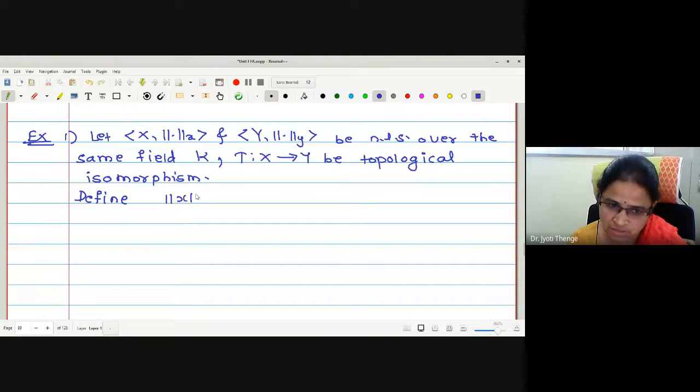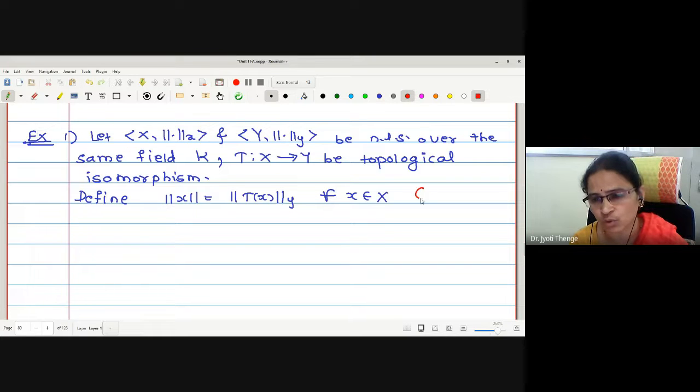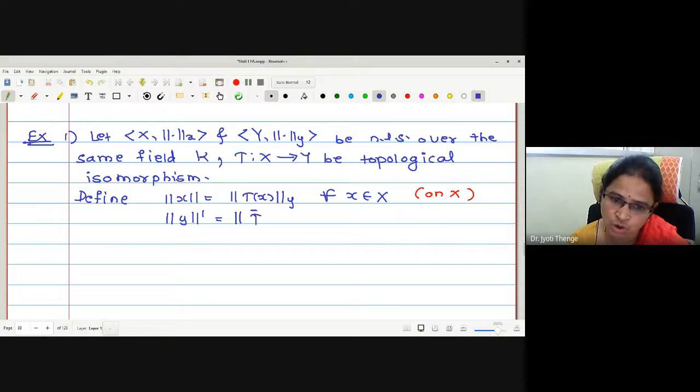Call it the new norm on X. How I am defining this is norm y of T of x, for all x in X. This is the norm defined on X, no? Similarly, the other norm we were defining, norm dash of y, we were defining as norm x of T inverse y, for all y in Y. Therefore, this is the norm defined on capital Y, right?